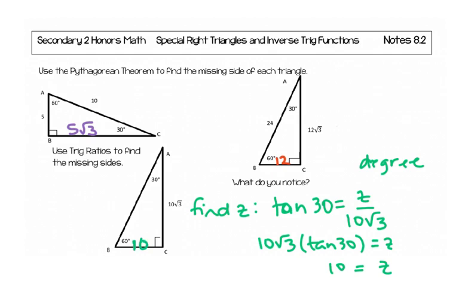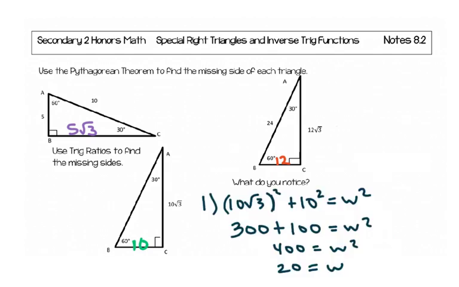So if you haven't already found the hypotenuse now, go ahead and pause the video and find the hypotenuse. The first way you could do this is you could find the hypotenuse, which I'm calling w, by the Pythagorean theorem, since now I have two of the sides. So I would say 10 square root 3 squared plus 10 squared. So I'm taking those two sides, squaring them, and then solving for w. And when you do that, you get that w is equal to 20. So that's one way to do this.